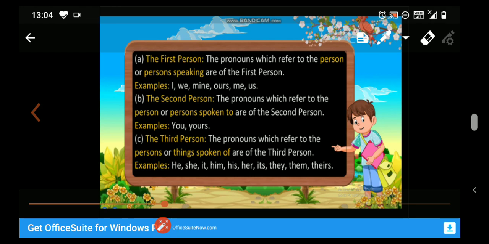Okay, students, I think you all know what is a subject or what is an object. The doer of the action is called the subject of the sentence, and the receiver of the action is called the object of the sentence. Okay.